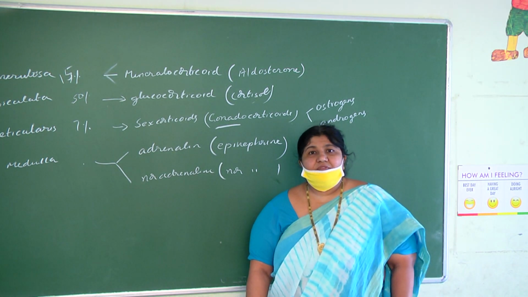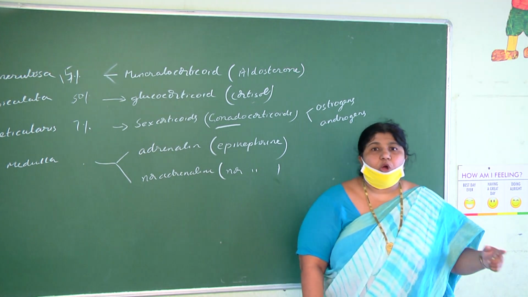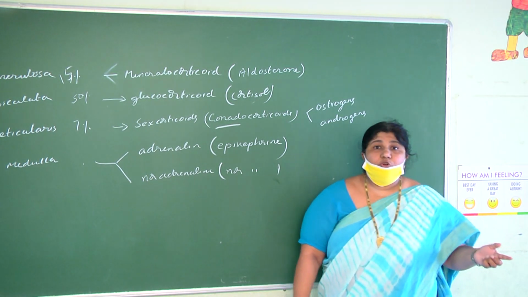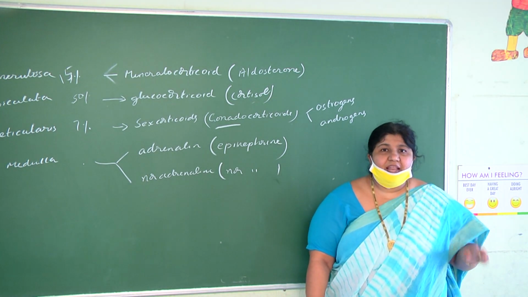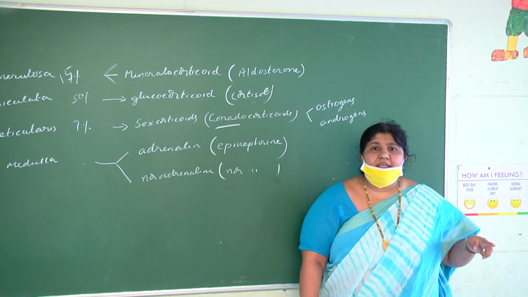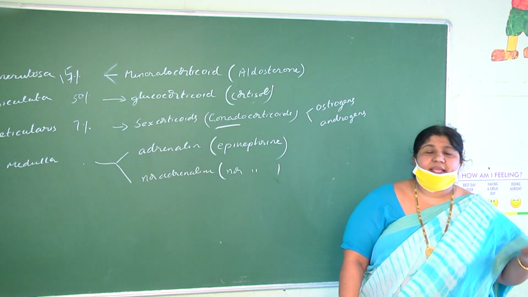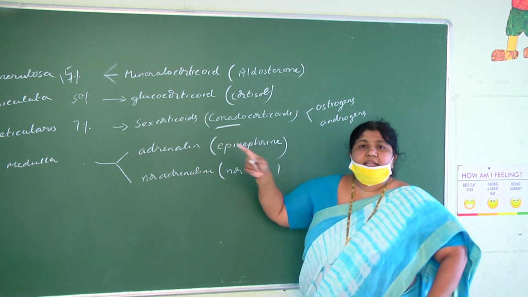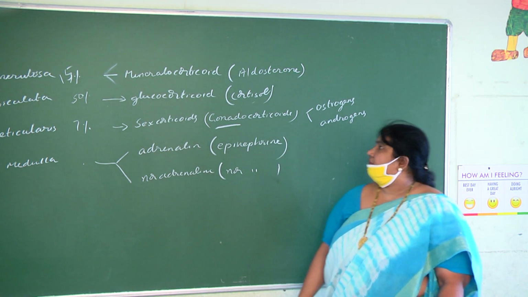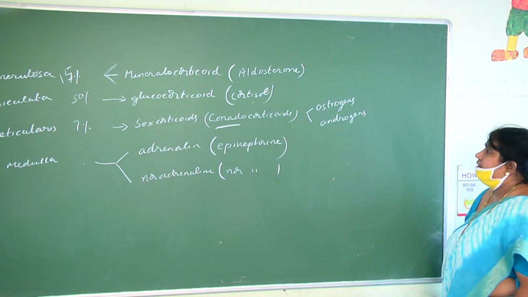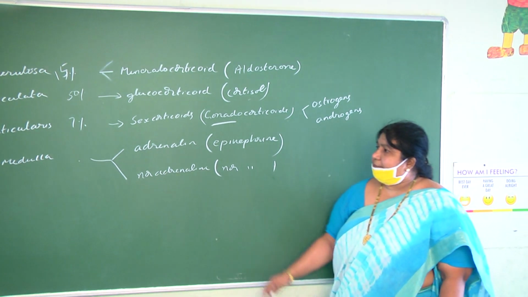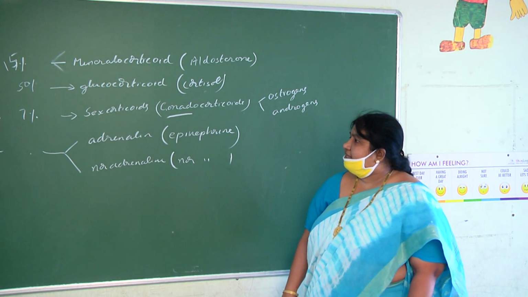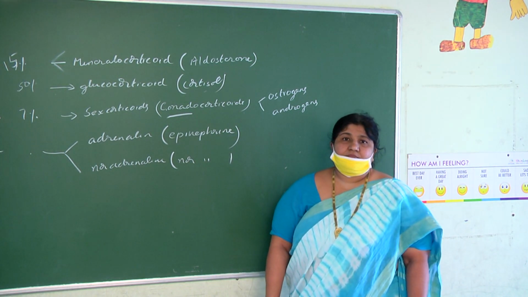Here the examiner will confuse you between gonadotrophins and gonadocorticoids. Gonadotrophins, FSH and LH, are secreted by anterior lobe of pituitary gland. These are gonadocorticoids secreted by adrenal cortex, and they are called estrogen and androgen. Coming to adrenal medulla, it has two hormones, adrenaline and noradrenaline.